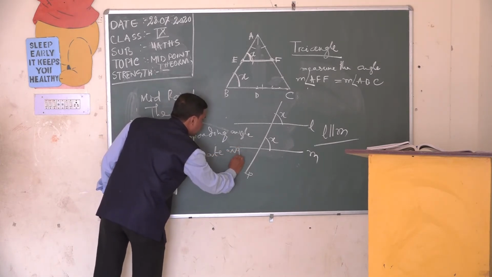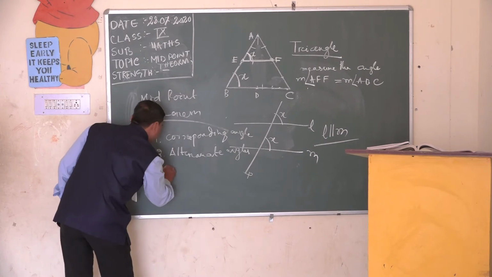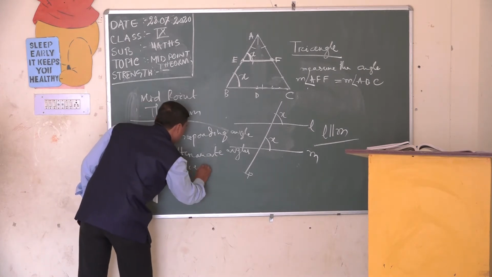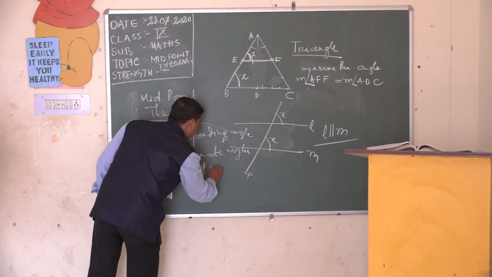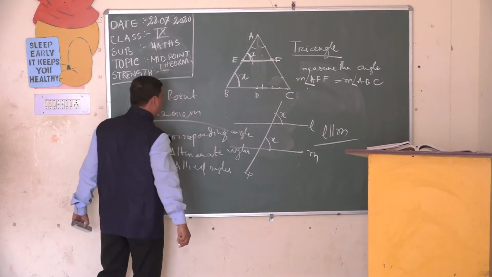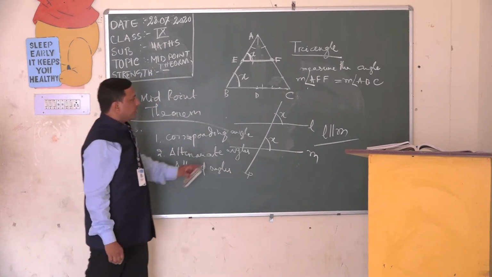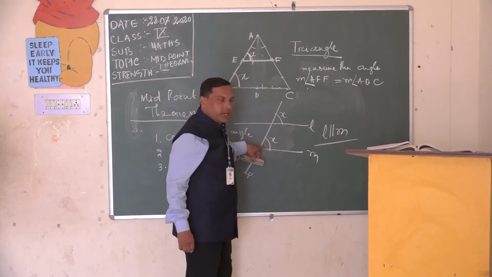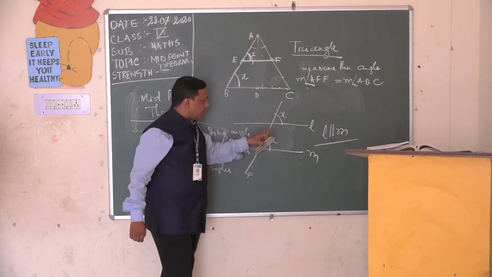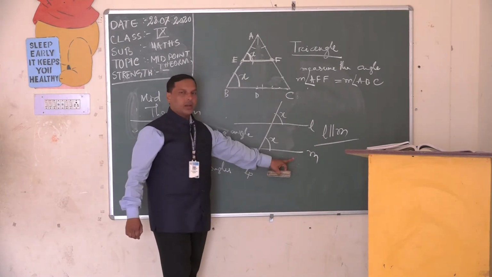Alternate angles. Third one is allied angles. What do you know about allied angles? Allied angles means co-interior angles. See, in these angles, these two are corresponding and these corresponding angles are equal, so that L is parallel to M.